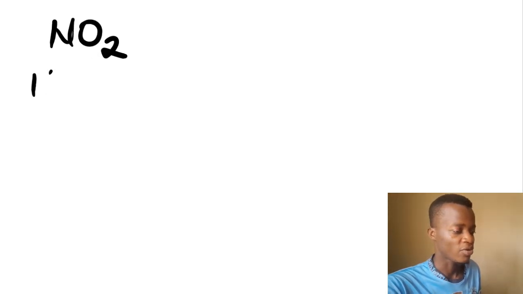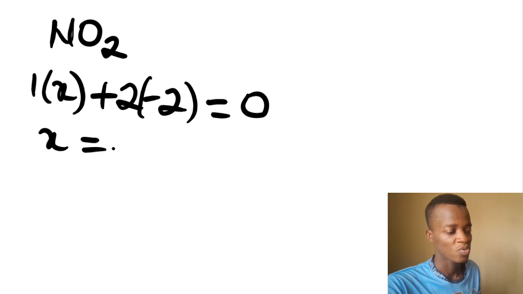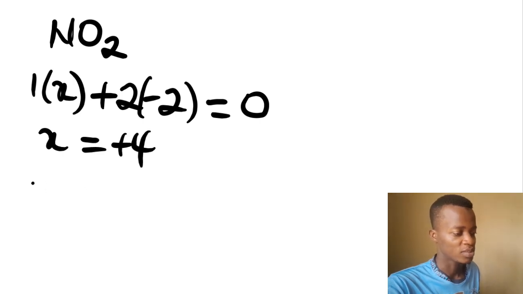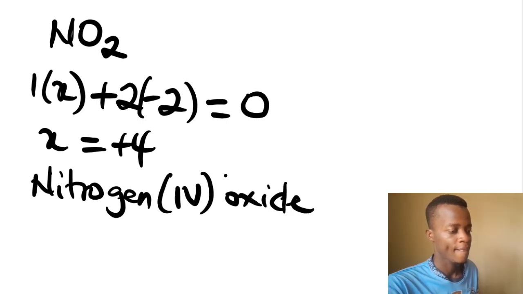I have more examples for you. Anytime I write one, you can pause the video and solve it, and then see if you can get it correct and mark yourself. Plus 2 times -2, equal to 0. So you have x will be equal to plus 4. So this is nitrogen 4 oxide. Nitrogen 4 oxide. Great.